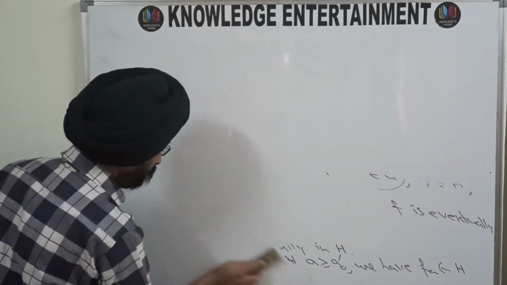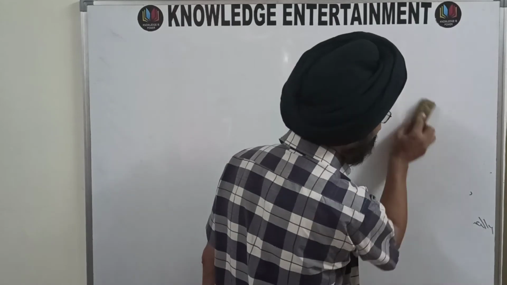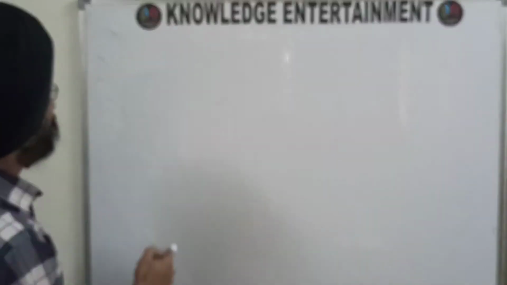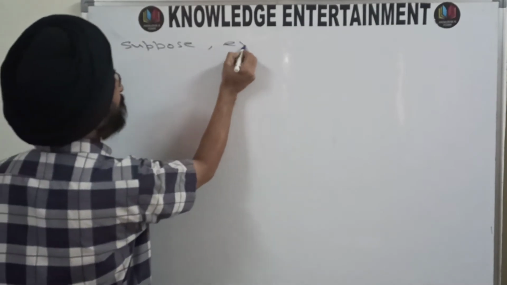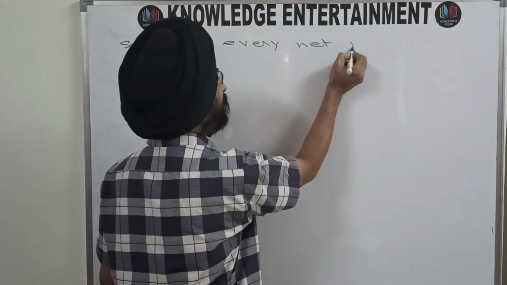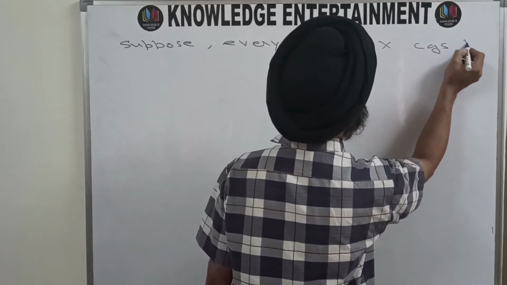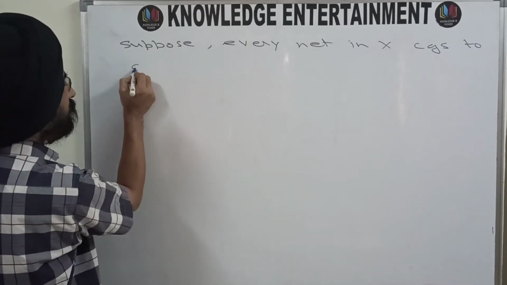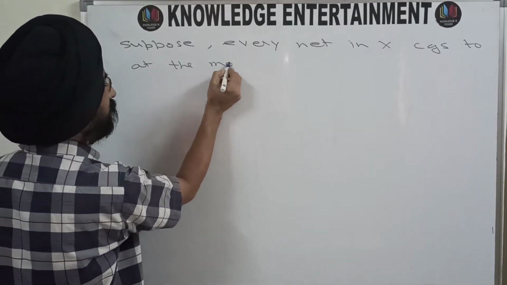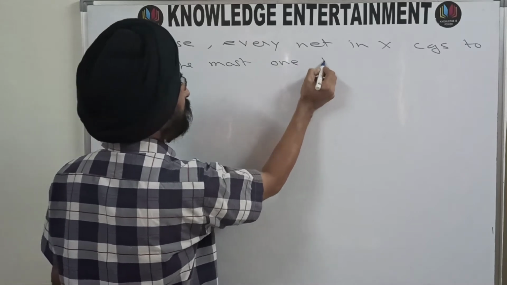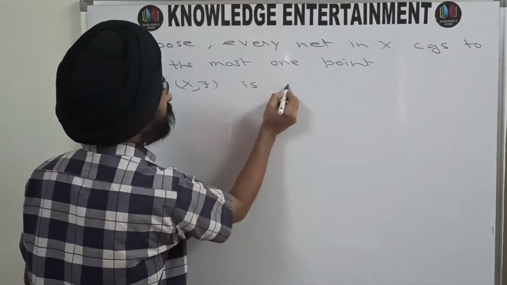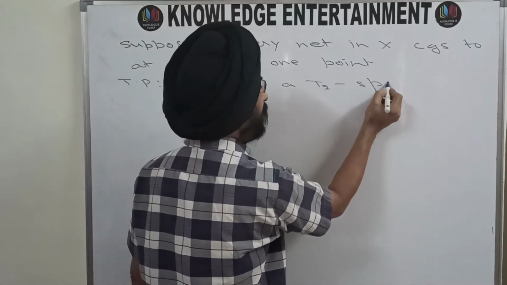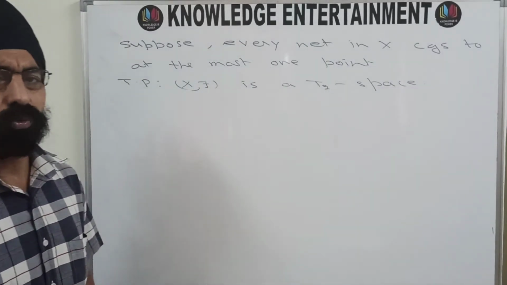So conversely, suppose every net in X converges to at the most 1 point, and what we are to prove now? We are to prove that our space X tau is a T2 space, a Hausdorff space. This we are to prove.